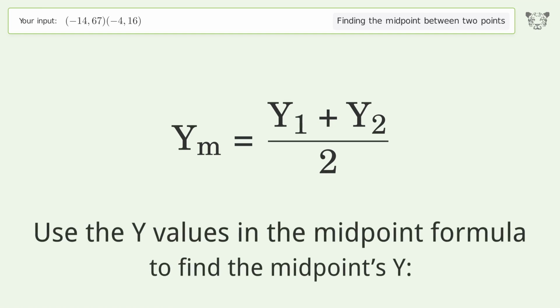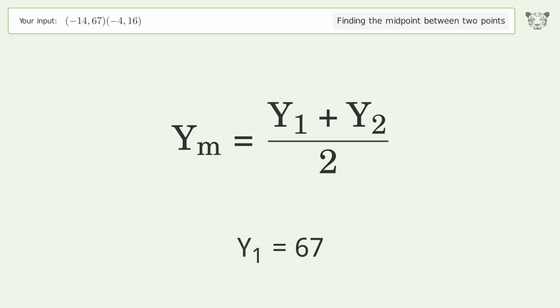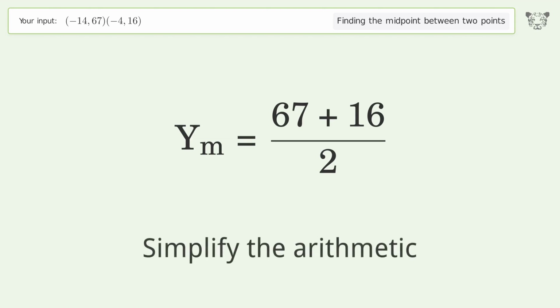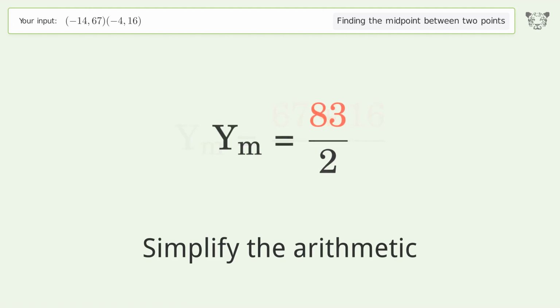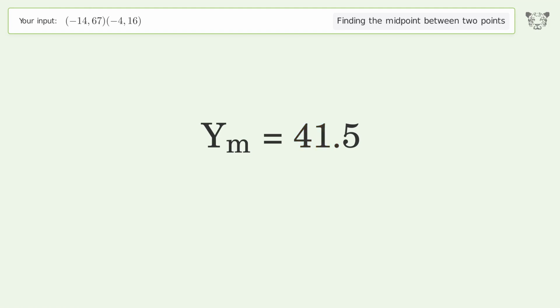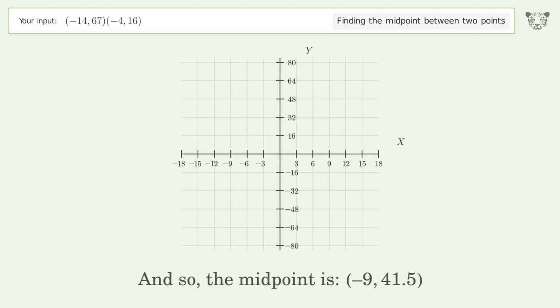Use the y values in the midpoint formula to find the midpoint's y. y1 equals 67. y2 equals 16. Simplify the arithmetic. And so, the midpoint is -9, 41.5.